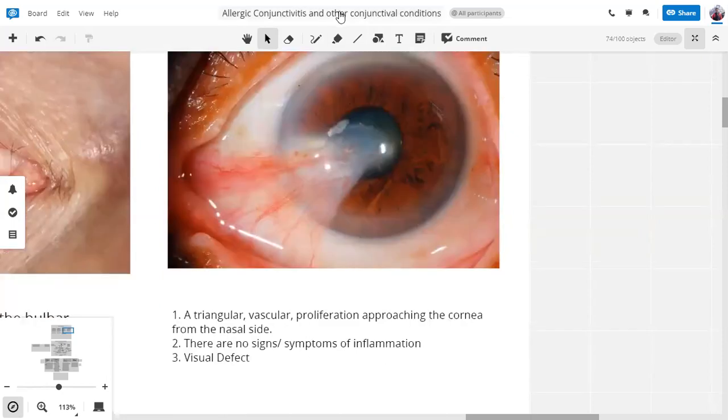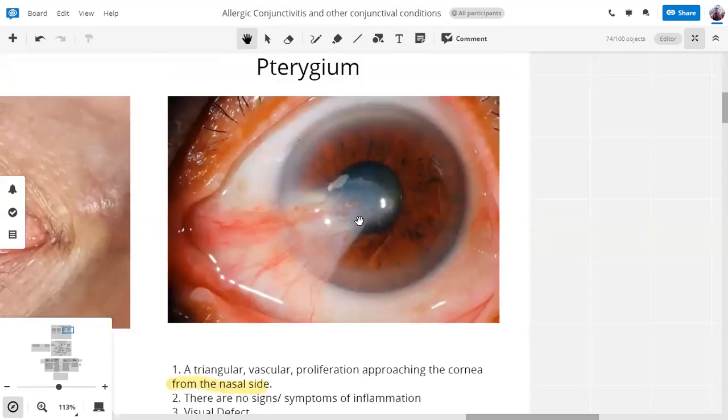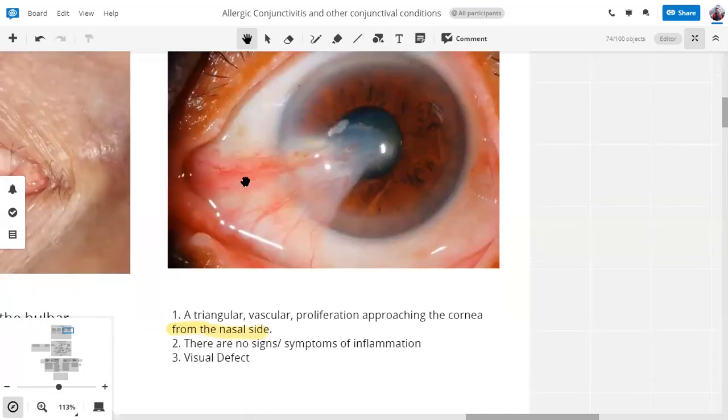Whenever a pterygium is given, or whenever you're looking for a pterygium, always look for this clue: the pterygium will approach the cornea from the nasal side. All right. So that is the first thing. The second thing is that there are no signs and symptoms of inflammation. The cornea and the conjunctiva are both normal, except for this invasion of sorts. And lastly, the patient can present with visual defects because this thing is encroaching on the cornea.